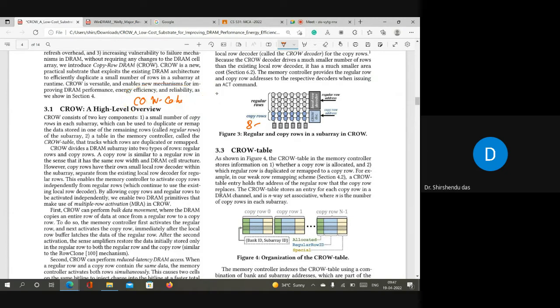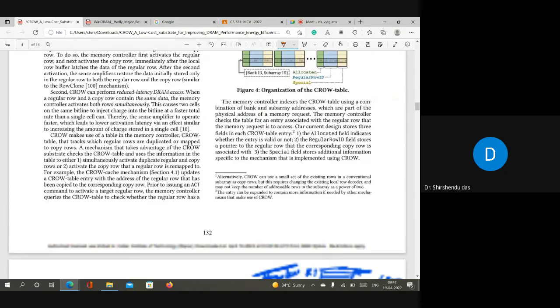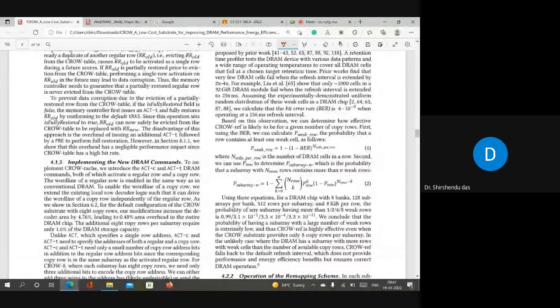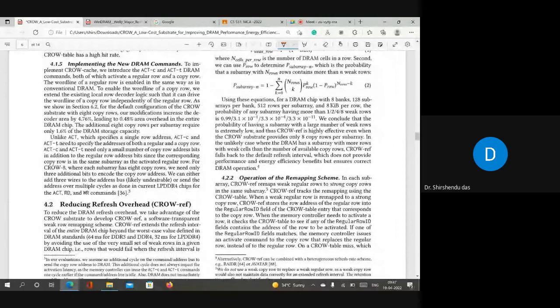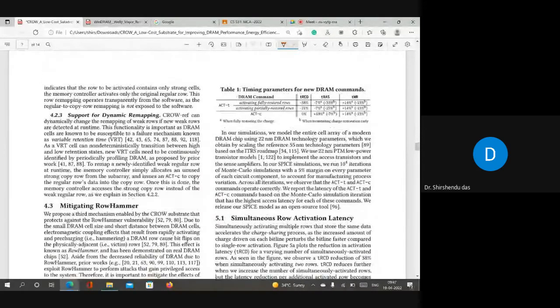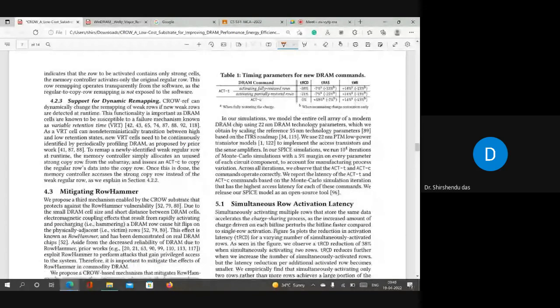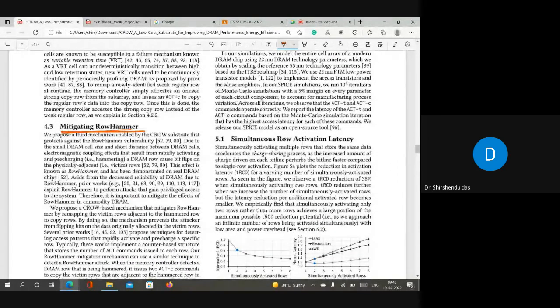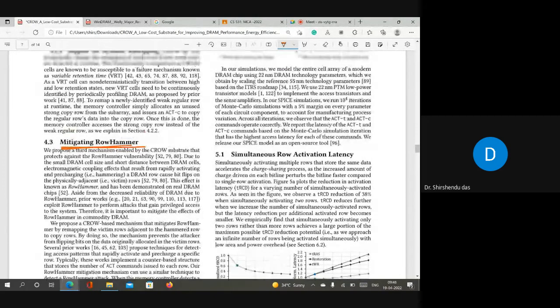They have one more design here. I forgot what they call this. Let me scroll down and see. CROW-ref, I have explained CROW-ref. After CROW-ref, okay, they have not given any name for the third one. They said mitigating row hammer. So how can this same technique be used to mitigate row hammer?